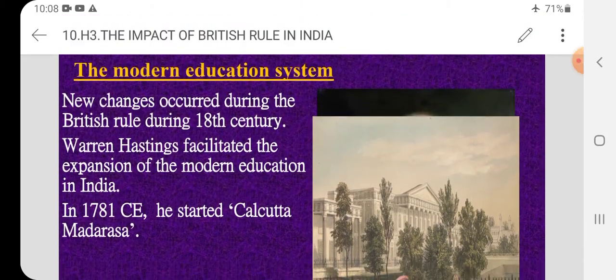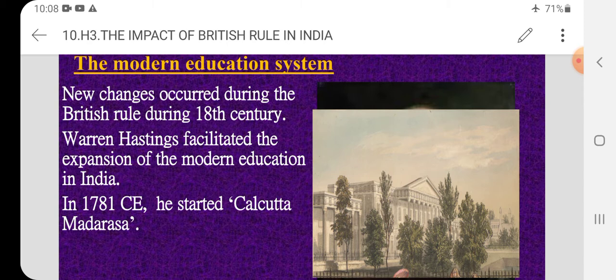Next, we will move on to the education system. So, the Britishers introduced the education system in India. New changes occurred during the British rule during the 18th century. Warren Hastings facilitated the expansion of modern education in India. Warren Hastings is the Governor General who introduced the education system in India.